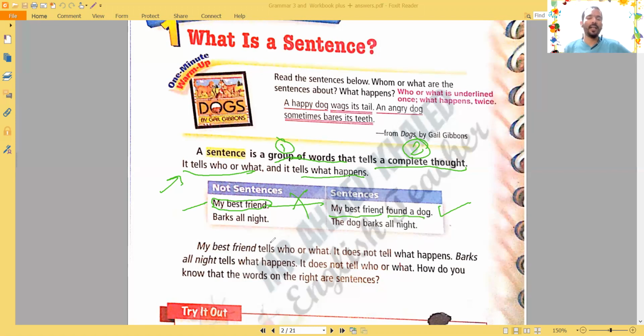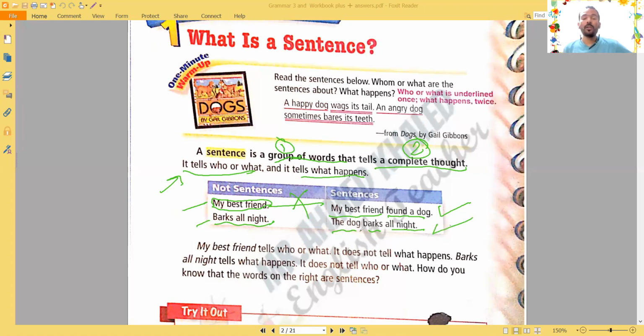He found a dog. Number two, barks all the night. Barks means makes the sound of a dog. We don't know who or what barks, we just know what happened. Who did it? We don't know. Here, the dog barks all the night. So it's a complete thought. I know this is a sentence.